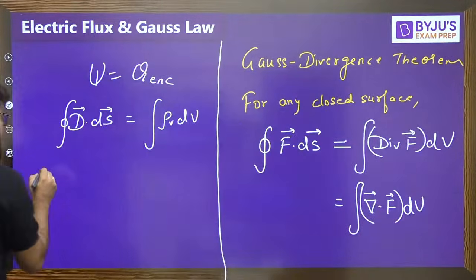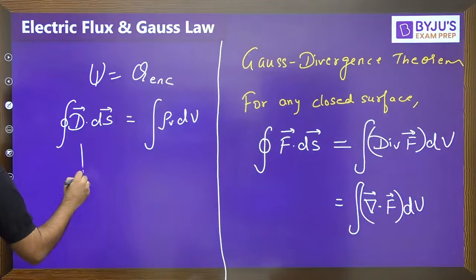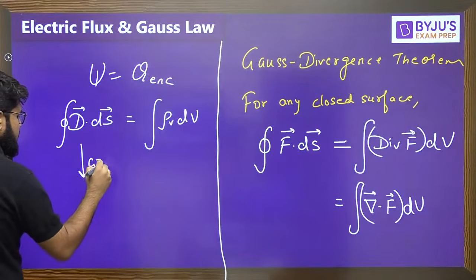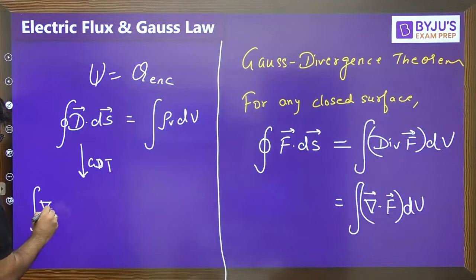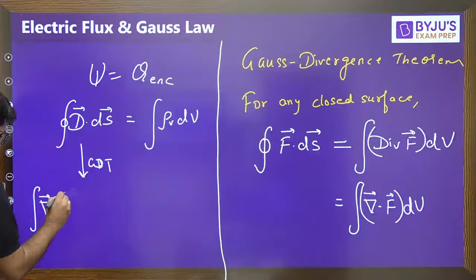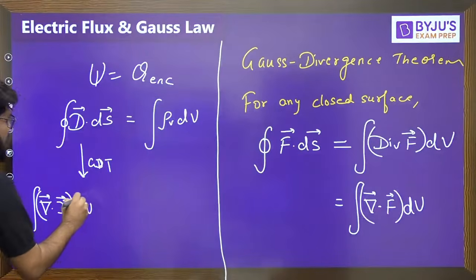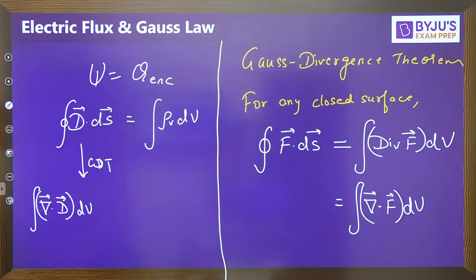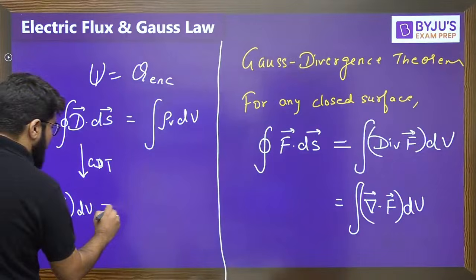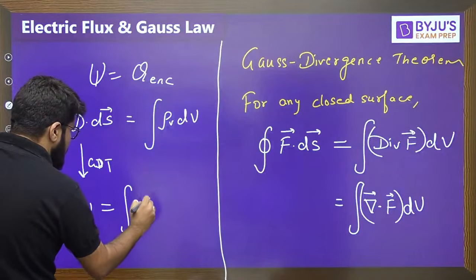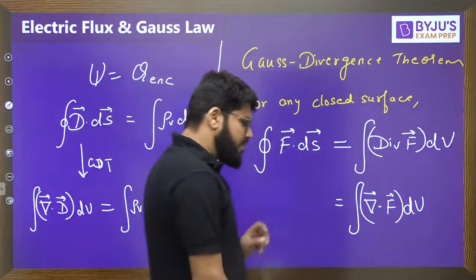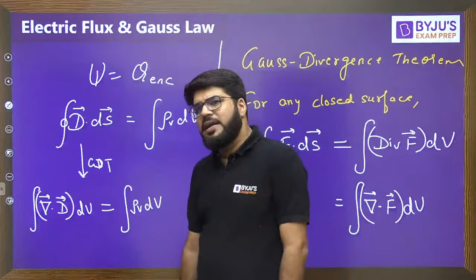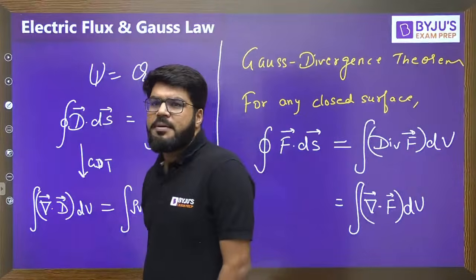dV. Because this is a closed surface, applying the Gauss divergence theorem, I can write it as the integral of del dot D dV, that is the volume integral of del dot D, and that is equal to the integral of rho v dV, where rho v is the volume charge density. Now both sides I have converted to volume integrals, and hence their integrands can be compared.